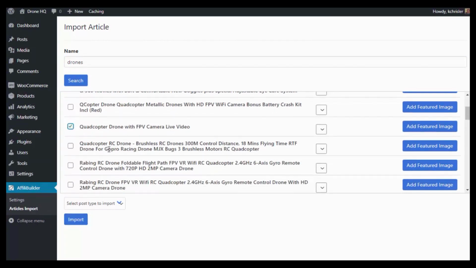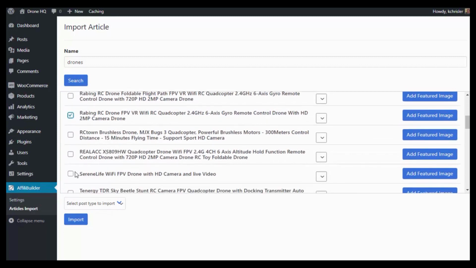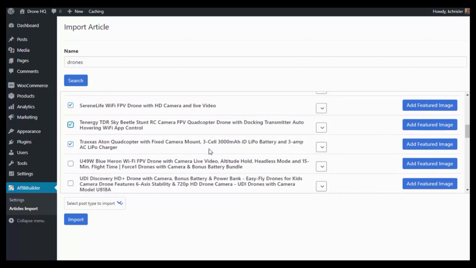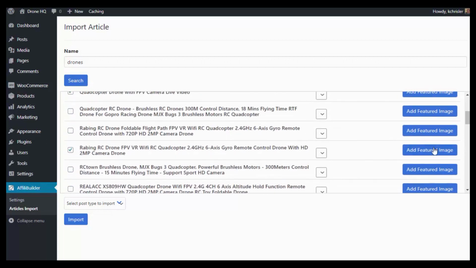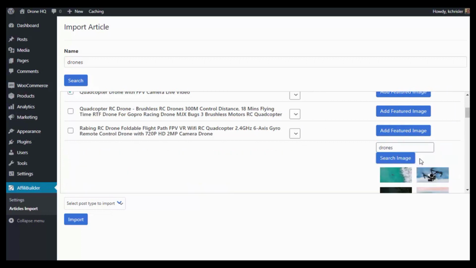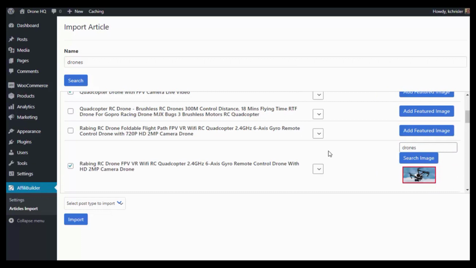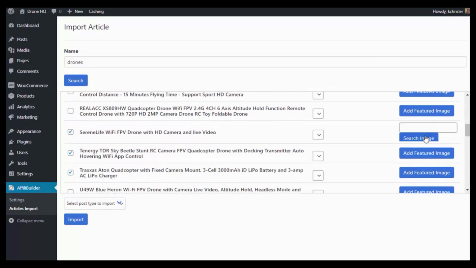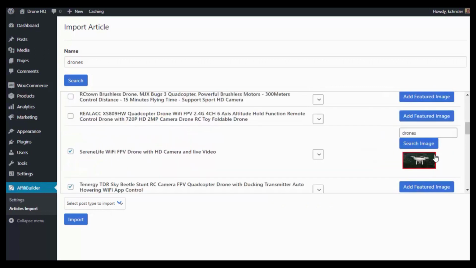So all I need to do is start checking off different articles I would like to add to my site. These are all done for you. You don't have to create any of the content. In addition, we can set a featured image. With the software, you have access to over 1 million images to search from, so you're sure to find some for your site. So I just type drones, and I can go ahead and set the featured image for that post. Again, I can repeat this process for each of these. I just type drones, I choose an image, and I'm all set.